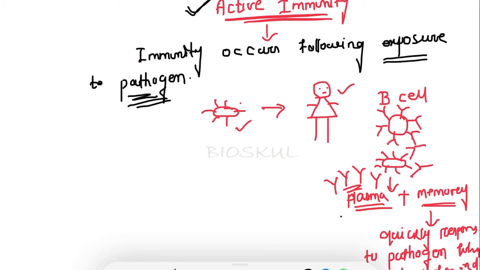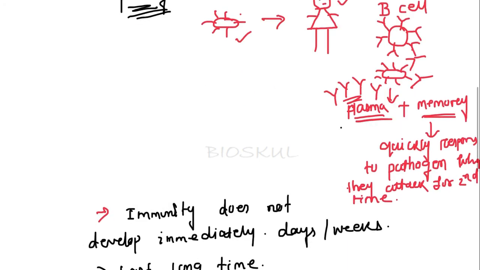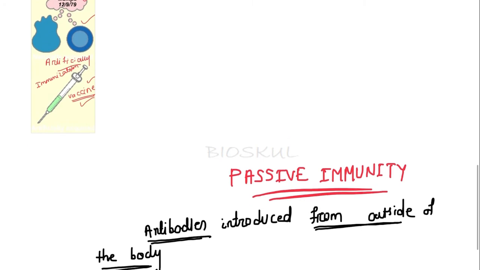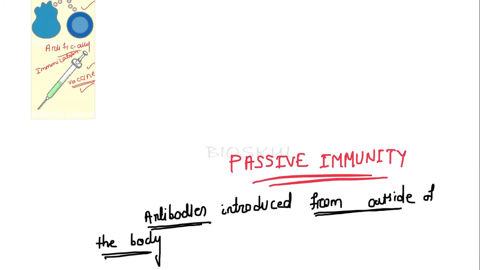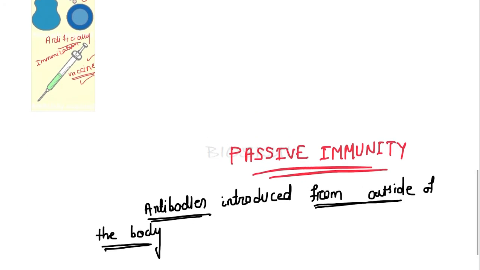But in passive immunity, the protection is provided directly by introducing antibodies from outside the body. Here our body is not working to generate the antibodies. Antibodies are generated outside the body and introduced into our body to provide protection against the pathogen.